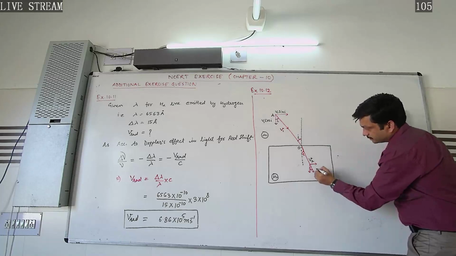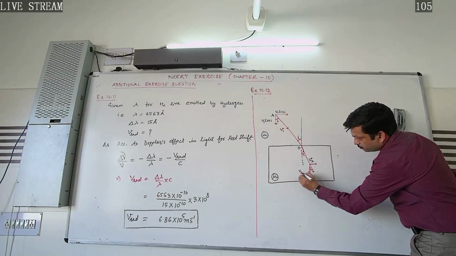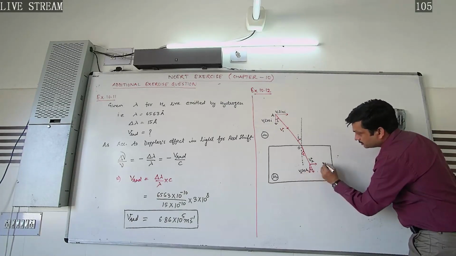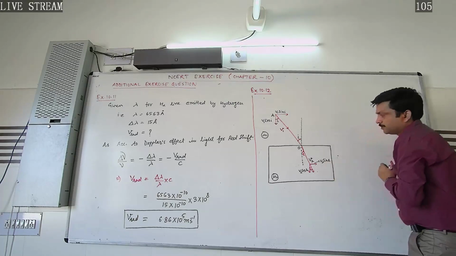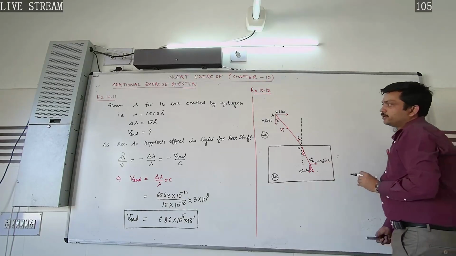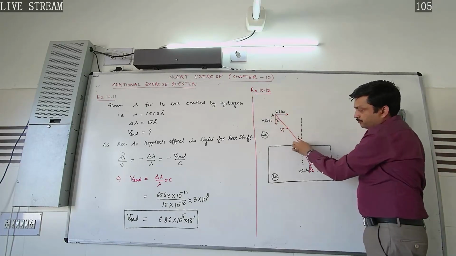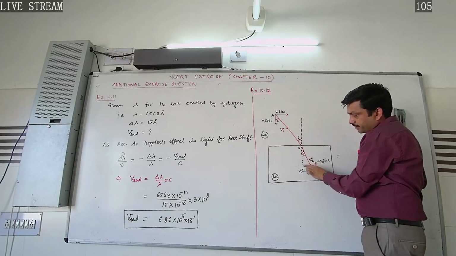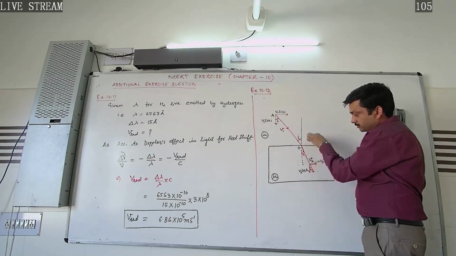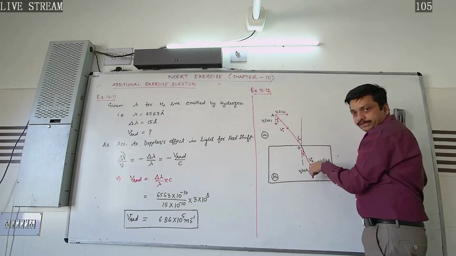And on resolving this into two rectangular components, this will be V2 cos R and this component will be V2 sin R. So according to Newton's corpuscular model of light, when the corpuscles suffer refraction, they get attracted by the normal, as a result of which their component of the speed of light in the downward direction will increase.